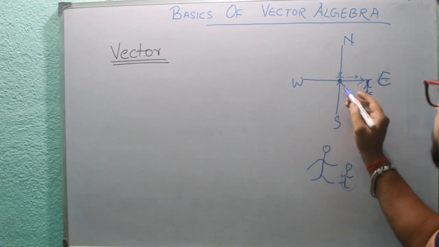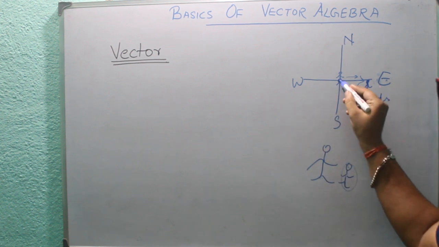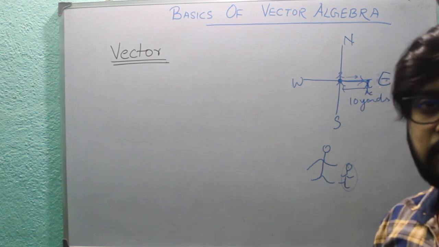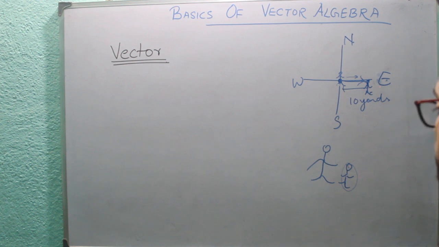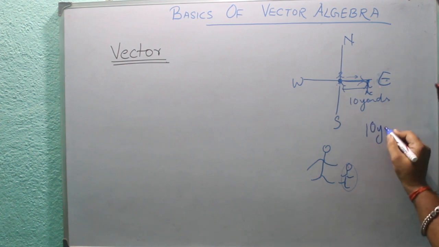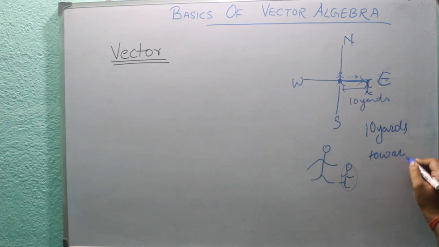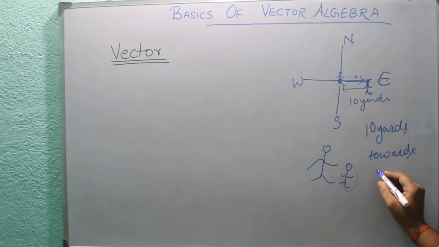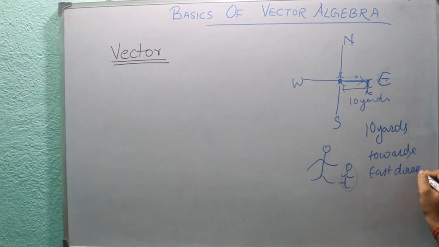Then they will say that we found this person 100 yards towards its direction from the center of the park. Here the direction is very important. East direction.